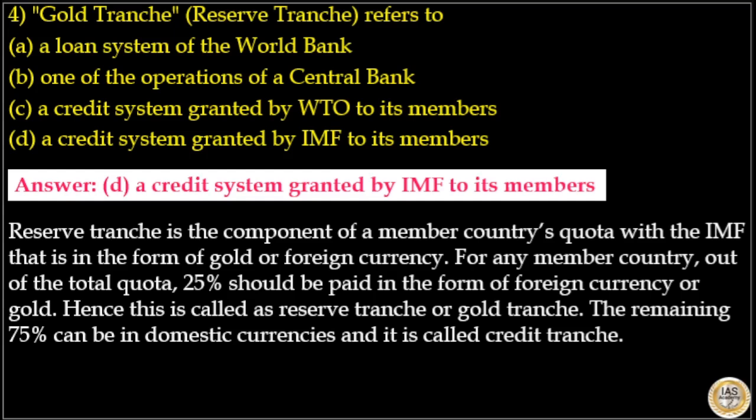Reserve tranche or gold tranche is the component of the member country's quota with the IMF, that is in the form of gold or foreign currency. For any member country, out of the total quota, 25% should be paid in the form of foreign currency or gold. Hence, this is called reserve tranche or gold tranche. The remaining 75% can be in domestic currencies and it is called credit tranche. So here the answer to this question is option D.